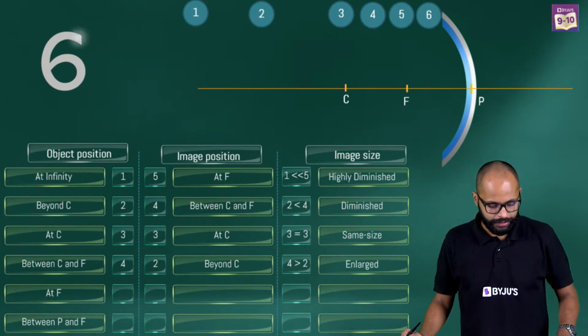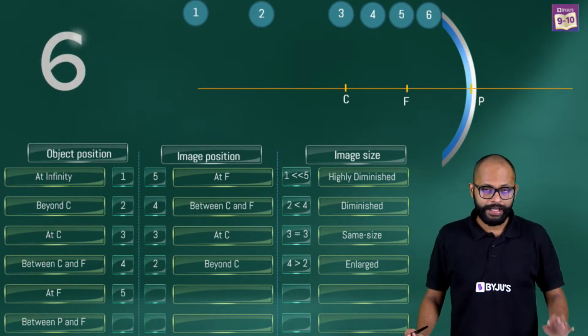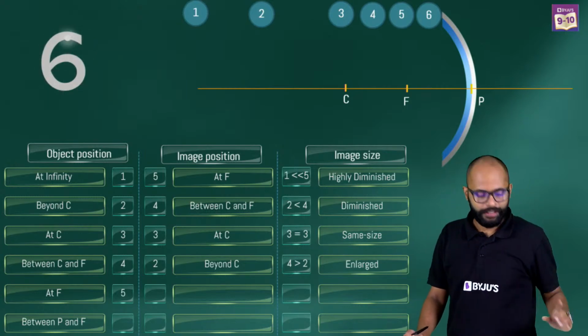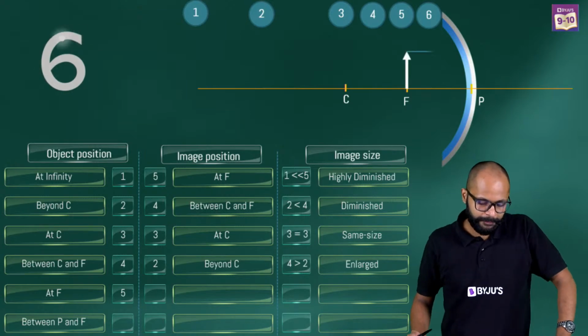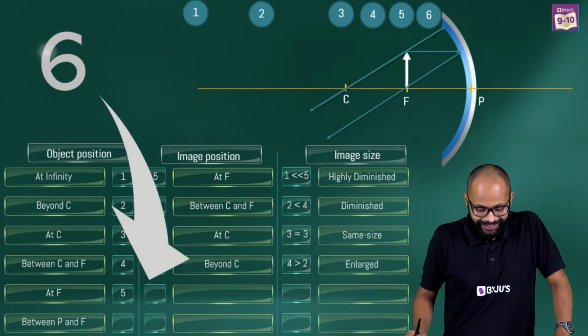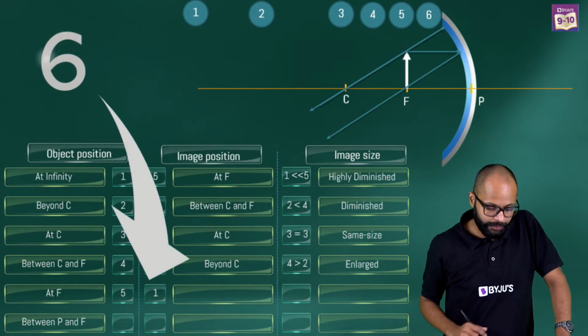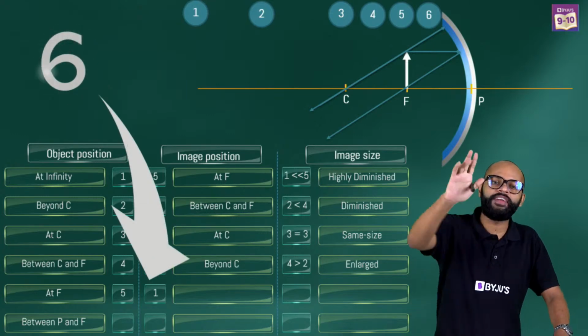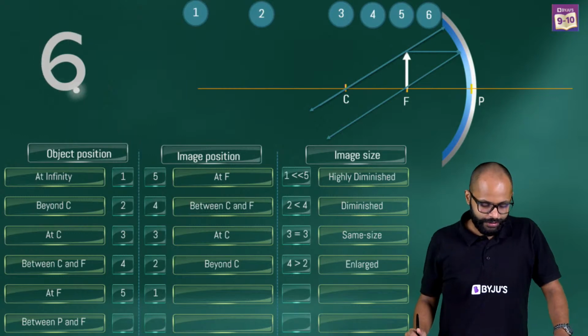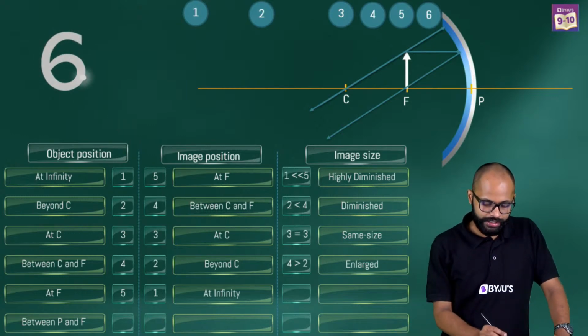5 is focus. All right, nice. So at F, we say the object position is at number 5. Now you can say, if object position is number 5, you would know that image will be 6 minus 5. That means 1, and 1 is for infinity, right? At infinity. So that's why at infinity.